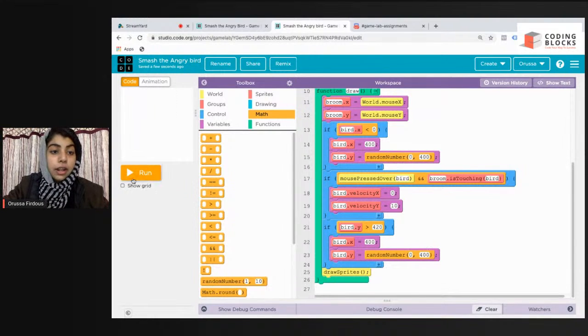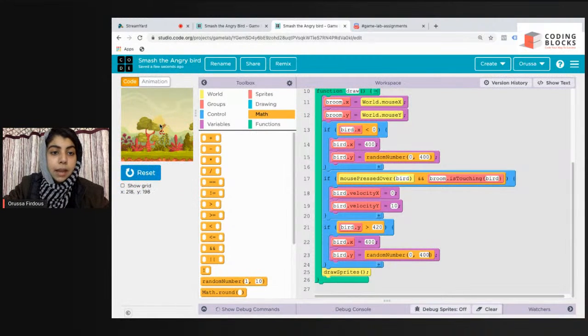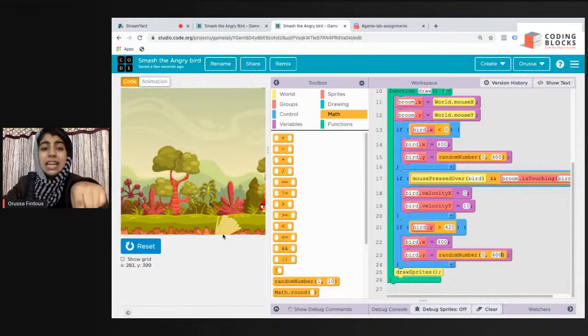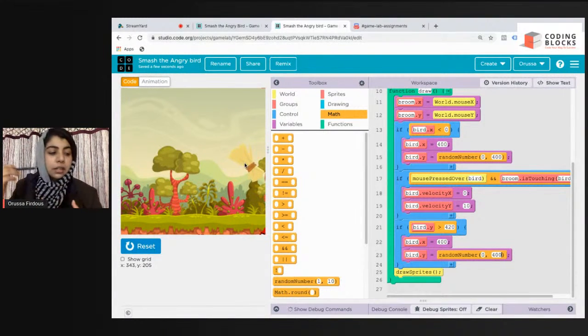Okay, so I'm going to test my code. I'm going to click on run. If I smash my angry bird, now you can see my angry bird is here, but it is moving on the right edge only. So what we have to do, I guess, again, is give it its velocity y of 0 and its velocity x to be -10.